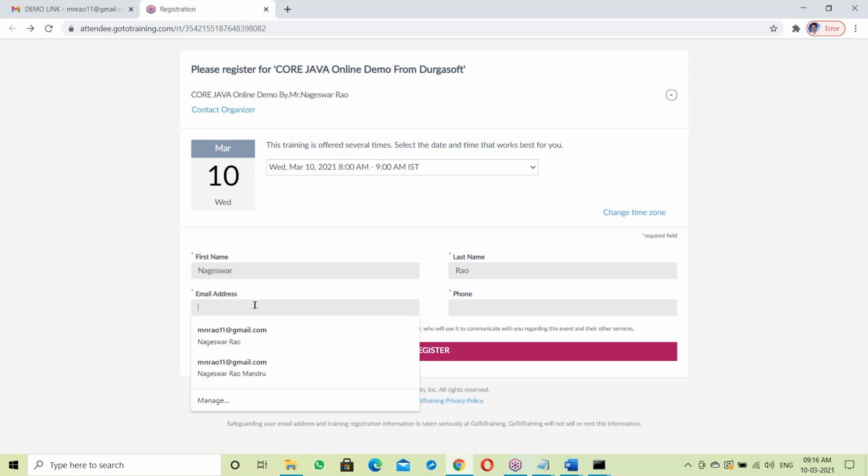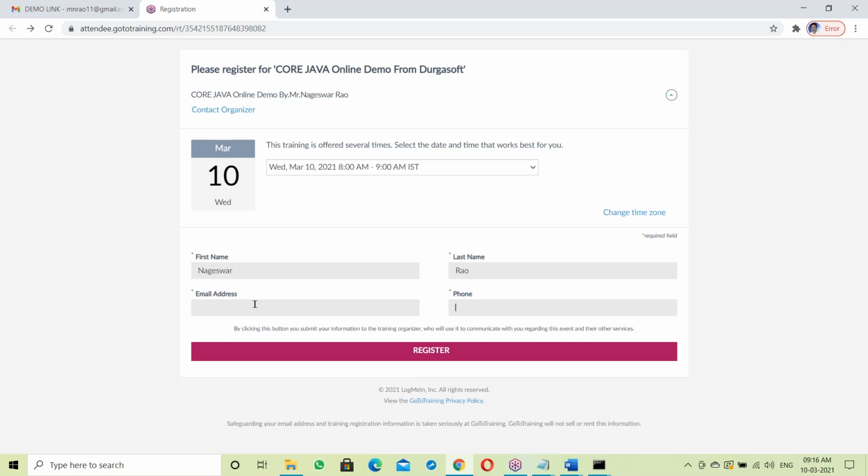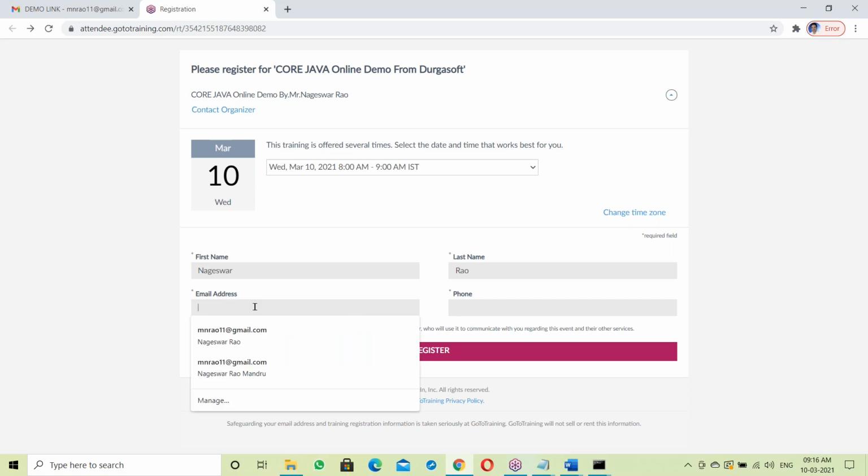Last name, any character, no issue. Email address, compulsory that it should have the @ symbol and then a dot. For example mn@gmail.com. The @ should be present, the dot should be present, and after it maybe .com or something like this. Those are the validations.